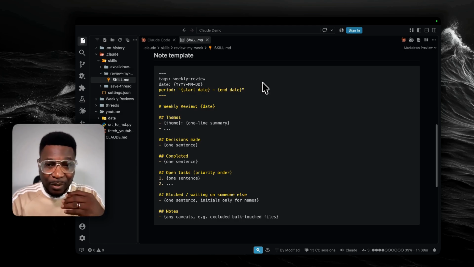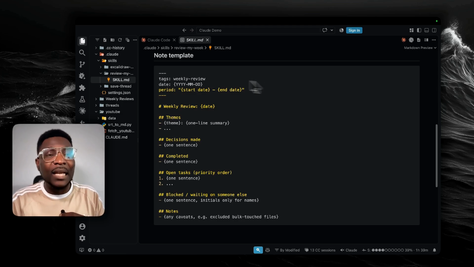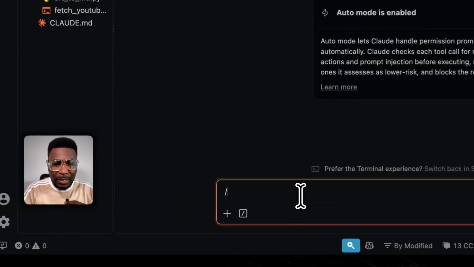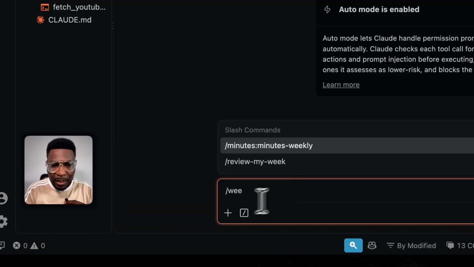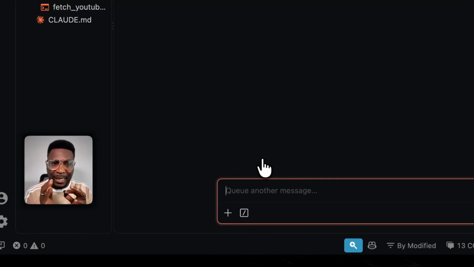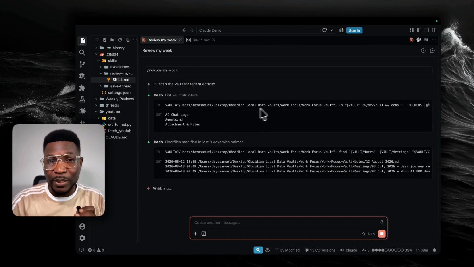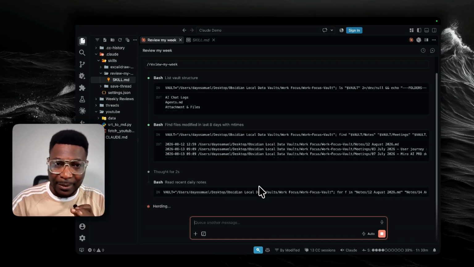It's a process that runs every now and then. So all I need to do, if I need to run a weekly review, is slash weekly, you can see, review my week. And then it goes ahead. It does it right inside this chat here. You can see how it's working, how it's going over to find notes and to figure out things on its own. That's the work of an AI skill.